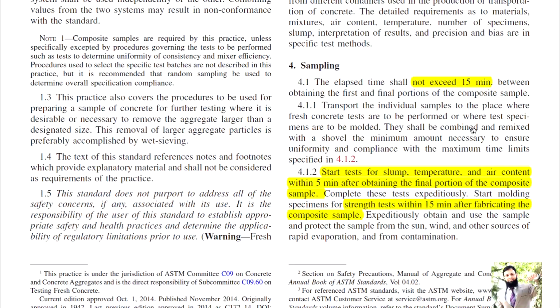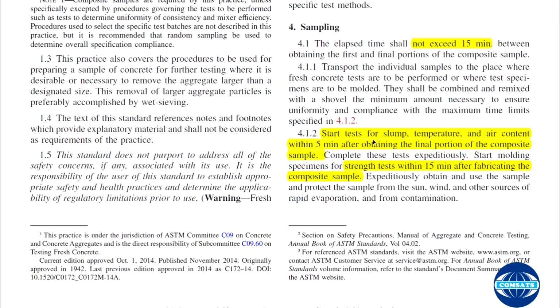So it says that you should take the sample to the place where they are going to be molded or where tests are going to be performed. Start test for slump, temperature and air content within 5 minutes after obtaining the final portion of the composite sample. So when you take the final portion of the composite sample, then within 5 minutes you should start performing the test for slump, temperature and air content, which we will be discussing in this lecture later on.